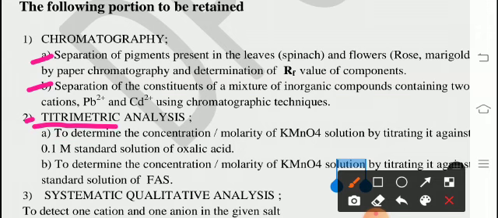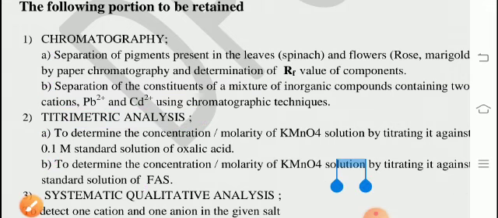And the second one, titrimetric analysis. A. To determine the concentration or molarity of KMnO4 solution by titrating it against 0.1 M standard solution of oxalic acid. B. To determine the concentration or molarity of KMnO4 solution by titrating it against standard solution of FAS.